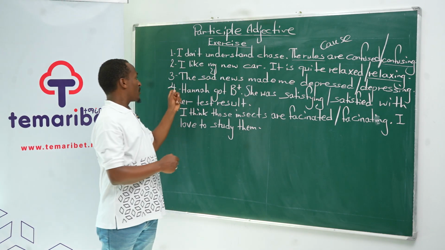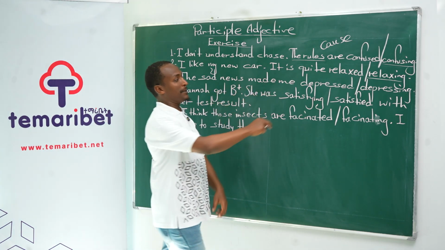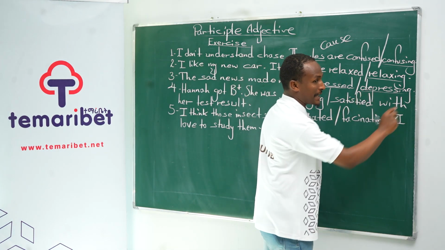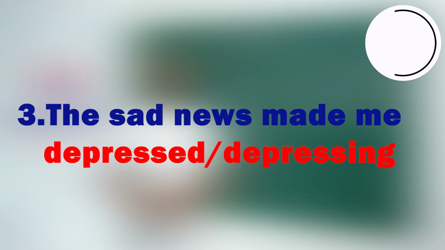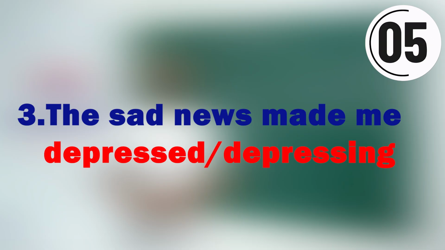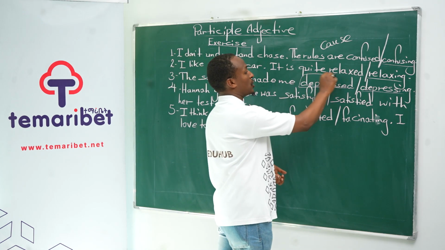Okay, question number 3. The sad news made me depressed or depressing. You have 10 seconds again. Put your answer. If you say the answer is depressed, you are right.